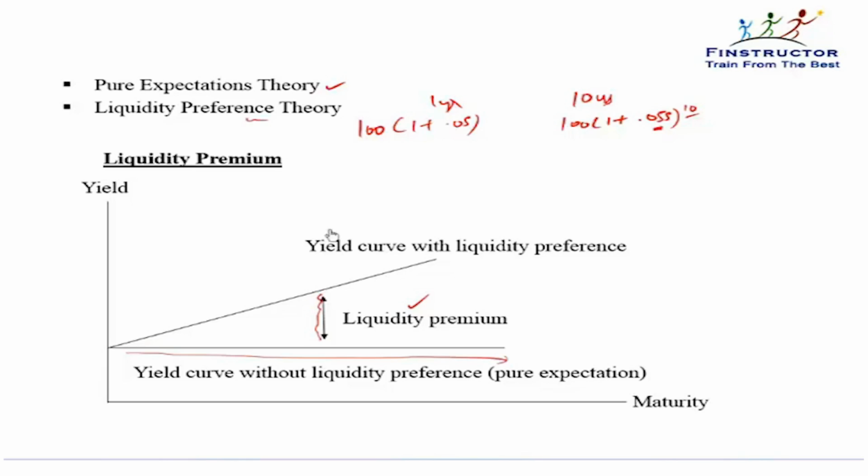So the liquidity theory says that whatever is your expectation is fine. On top of that, for long-term lending today, you will apply a slight liquidity premium. It doesn't necessarily say the yield curve has to be upward sloping. It can still be downward sloping, but not as downward sloping as it would have been in the pure expectations theory, because there will be a slight liquidity premium added to each rate, especially in the long run. The longer the time to maturity, the larger the liquidity premium.